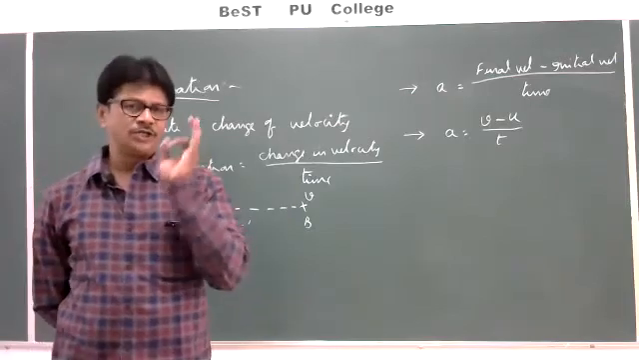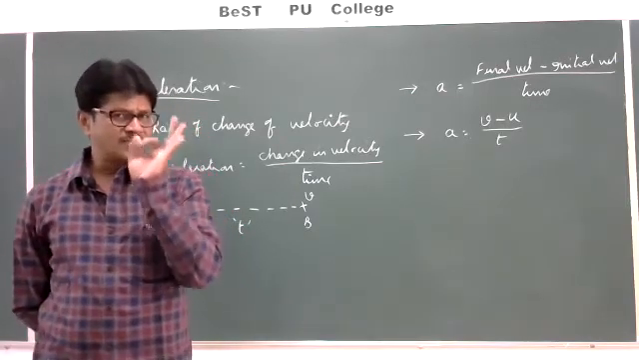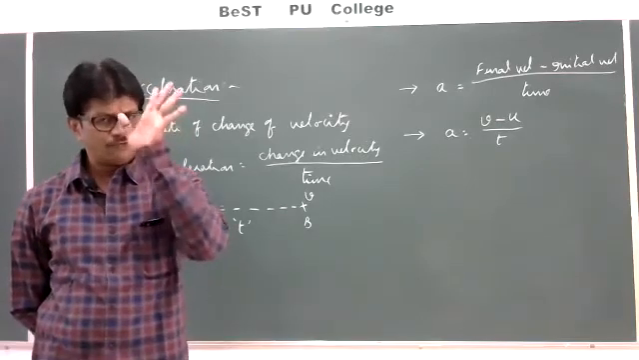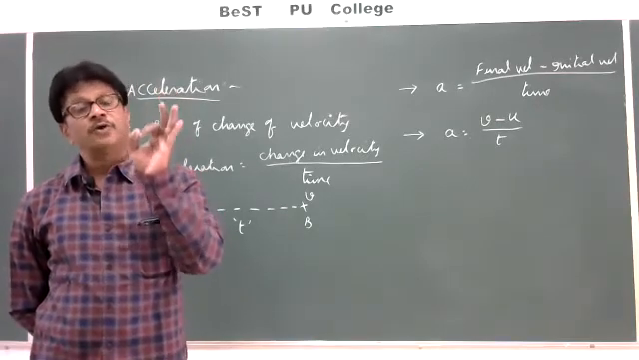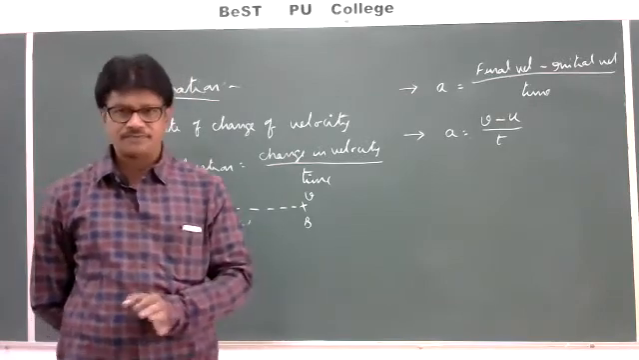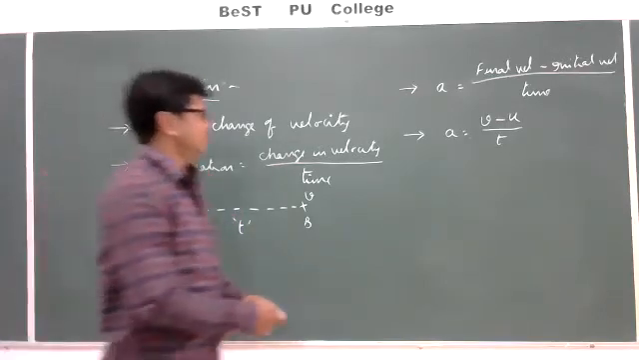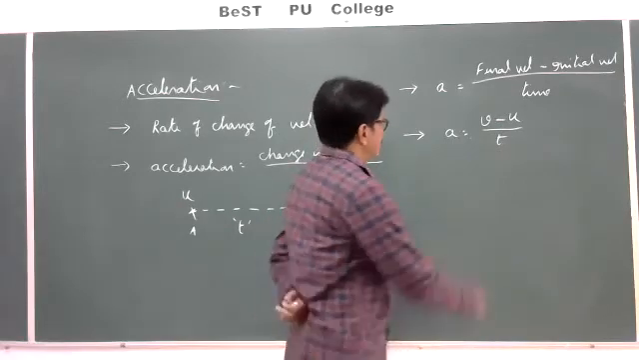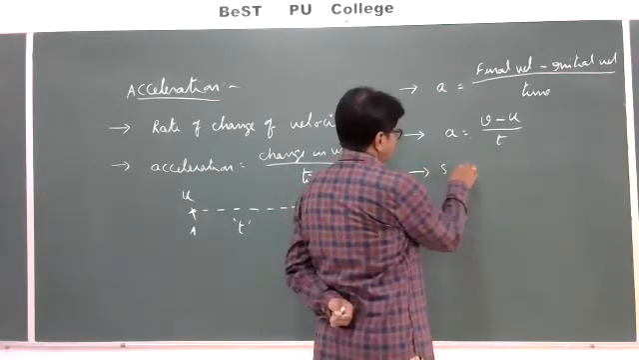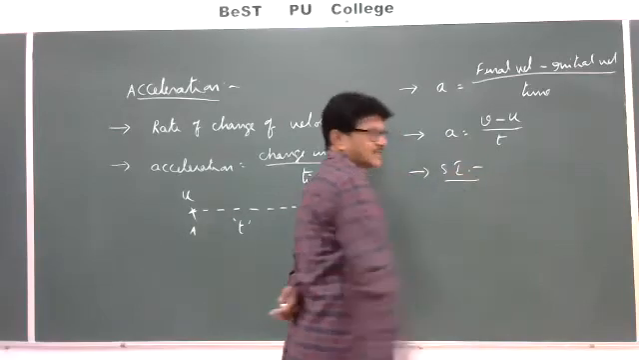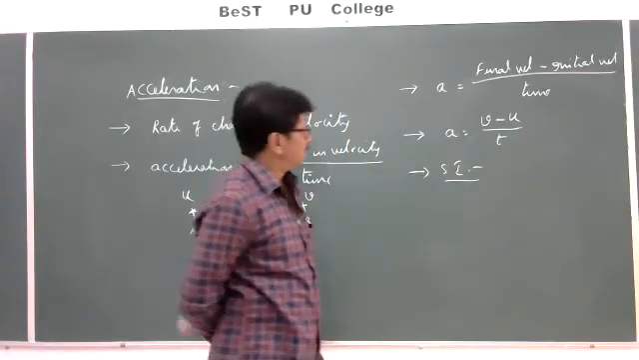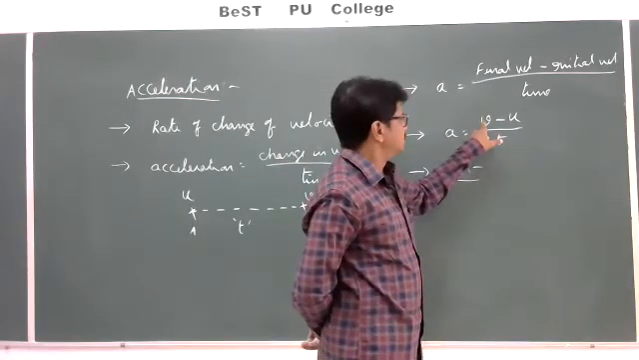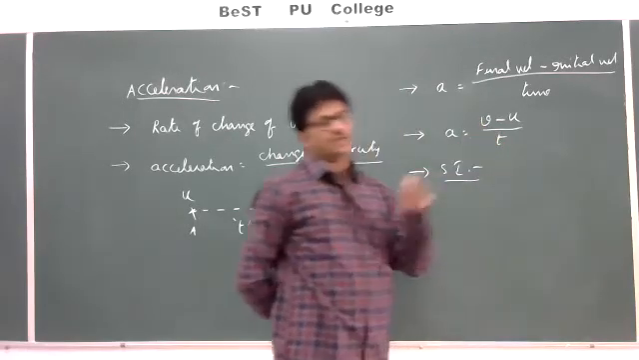And again I am insisting, the word acceleration will be used if and only if the velocity of a body increases. Okay. Now what is its unit? In the SI system, the unit of velocity is meters per second. What is the unit of final velocity? Meter per second.